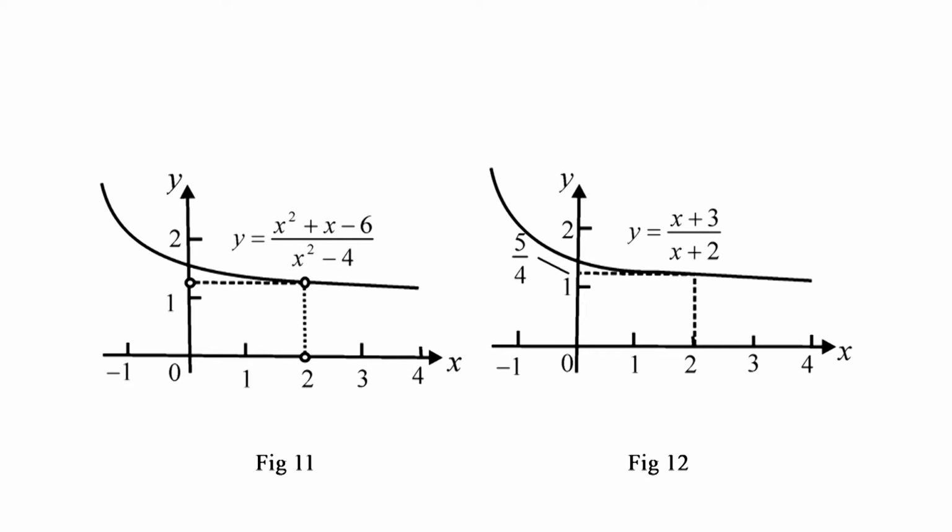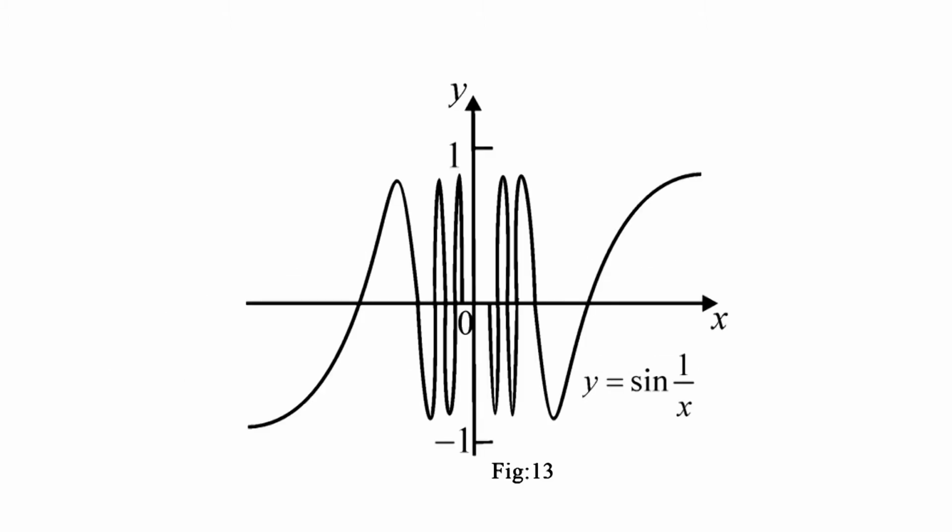As observed in the example, for rational function f, continuous extensions are usually found by cancelling common factors. The function whose graph is shown in figure 13 is discontinuous at the origin because it oscillates too much to have a limit as x approaches 0. It does not fall into any one of the following categories: jump discontinuity, infinite discontinuity or removable discontinuity.